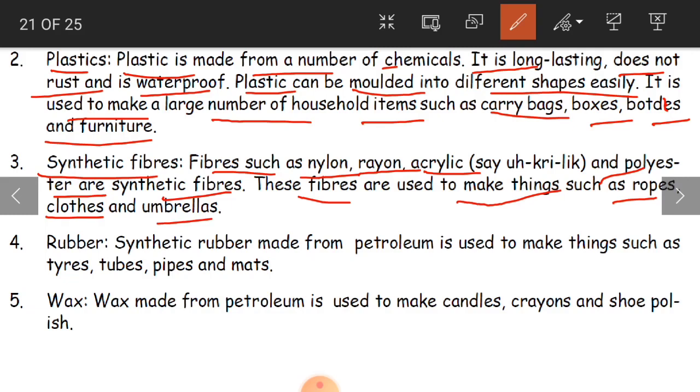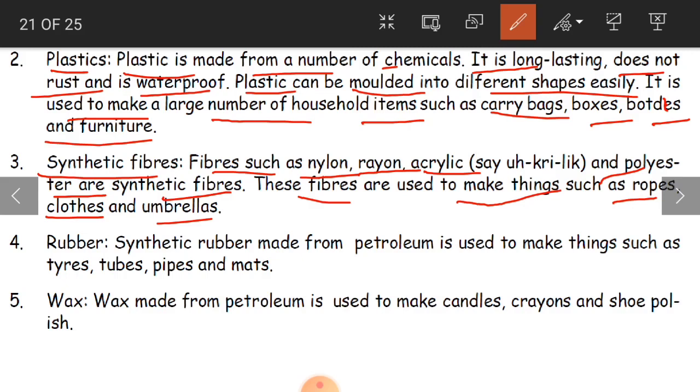That was from plants, but here we have another kind, synthetic fiber. Cloth such as nylon, rayon, acrylic, polyester, these all are synthetic fibers. These are man-made fibers. And they are used to make things such as ropes, cloths and umbrellas.